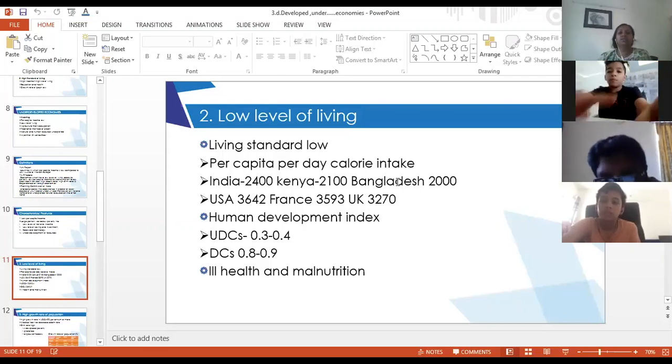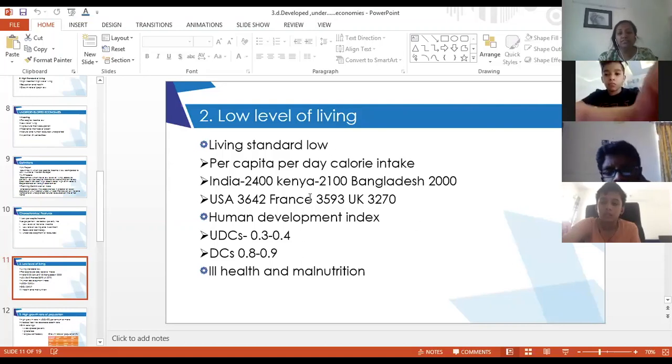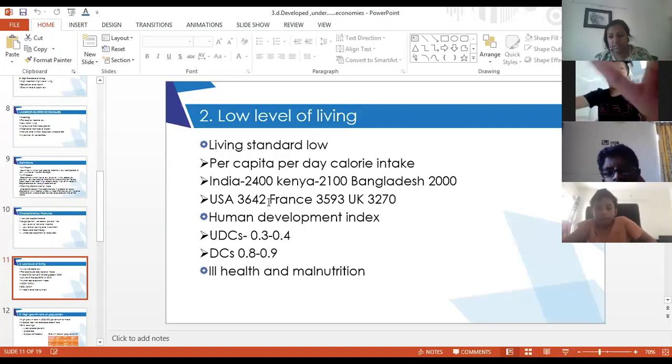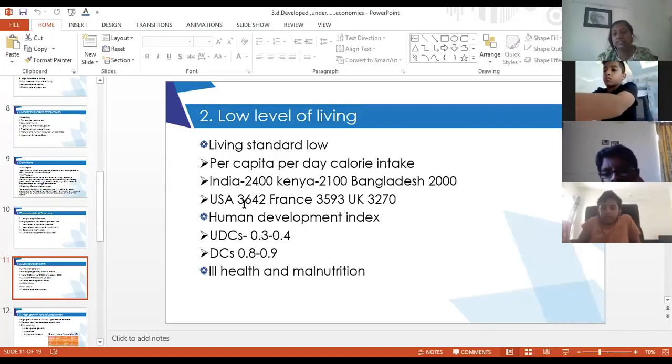Yes, ma'am. And in USA, see the difference between India, Kenya, and Bangladesh, and the US and France. I told you these are developed economies. Their per capita calorie intake is 3,642 in the USA. France is 3,593. UK is 3,270.